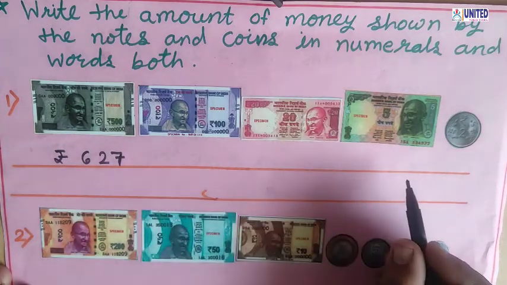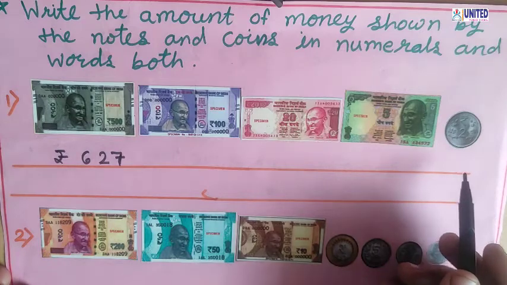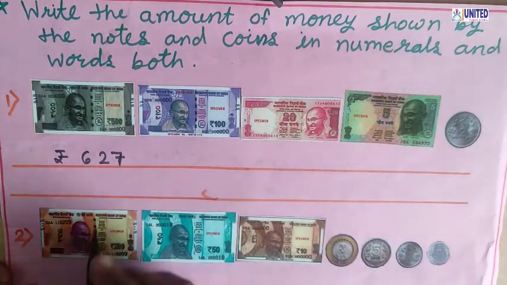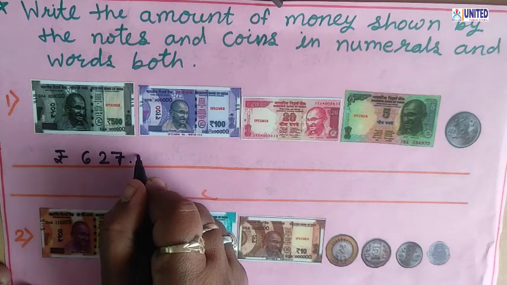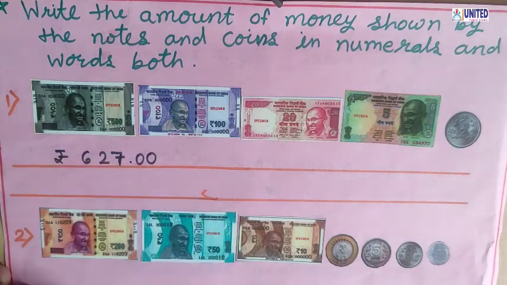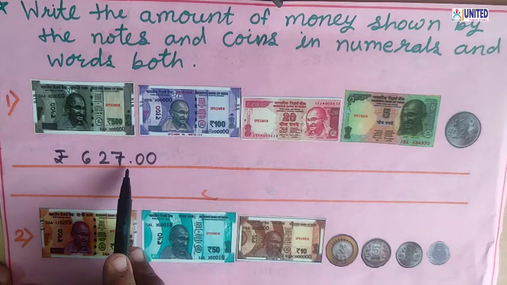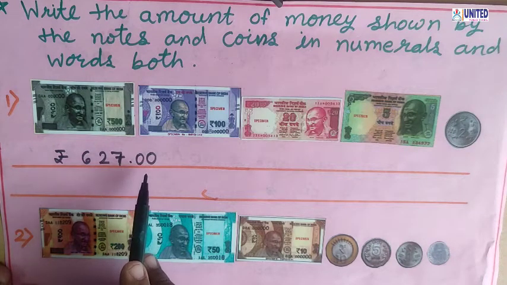There is no money in paisa. Is there any money in the form of paise? No, all is in rupees. So you can write 00 for that, showing the paisa is 00. So rupees and paisa we can separate by using the dot. And always paisa is written in 2 digits.